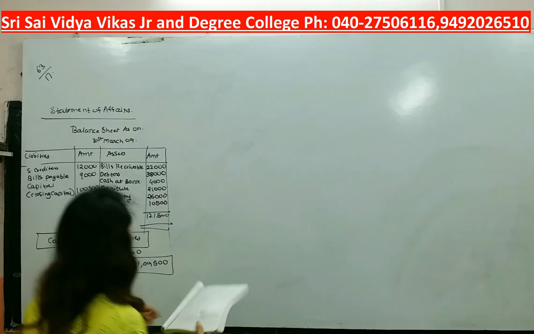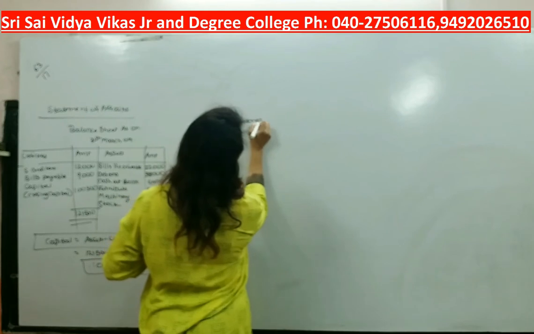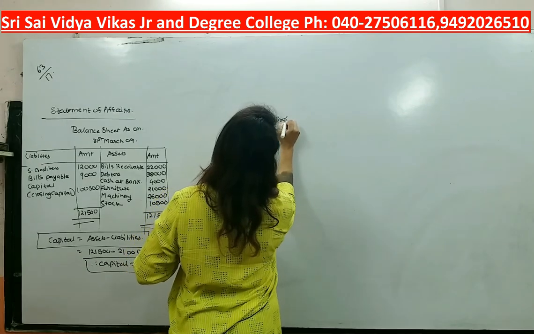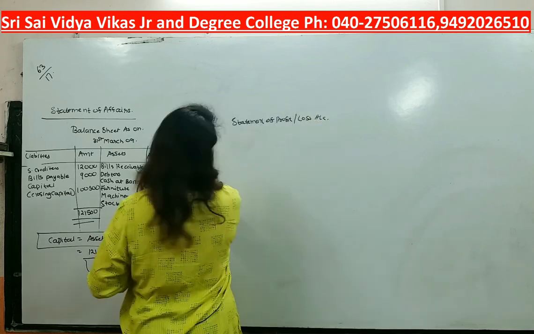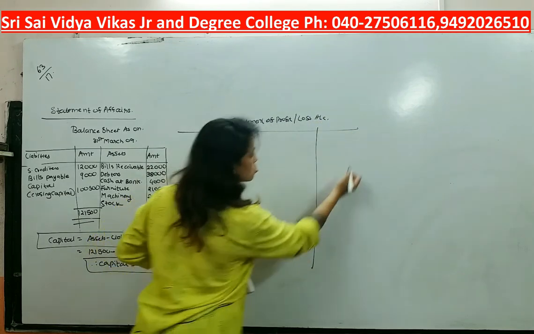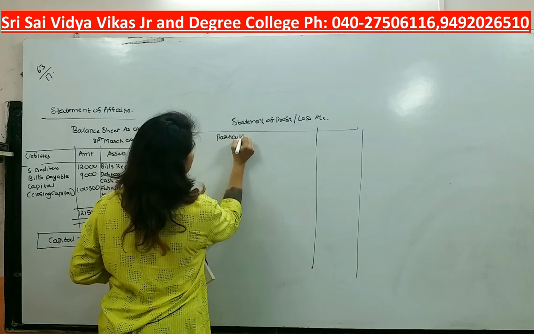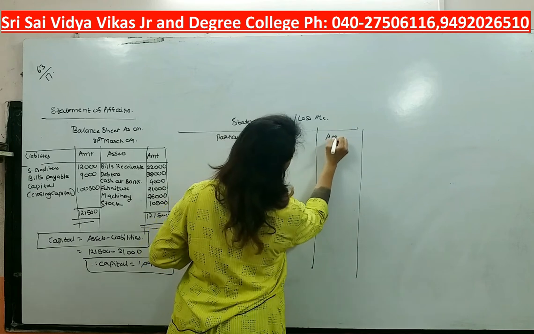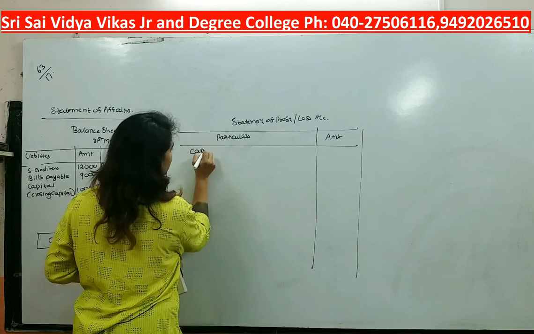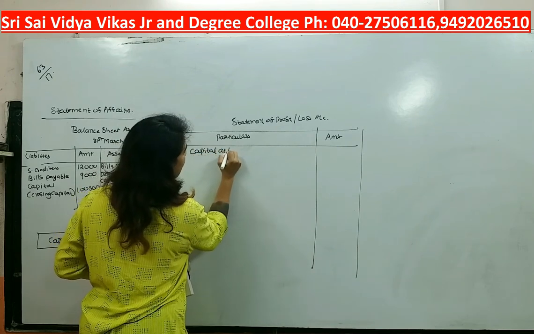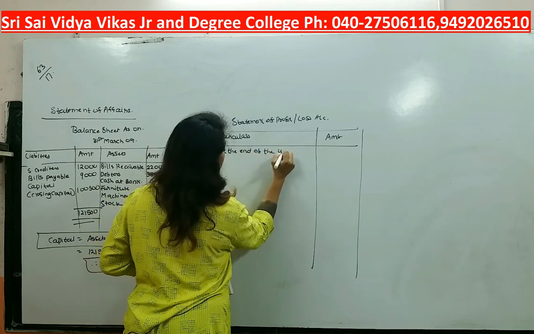Next, we will prepare statement of profit or loss account. Now students, first here I will write particulars and amount. First line will be capital at the end of the year.